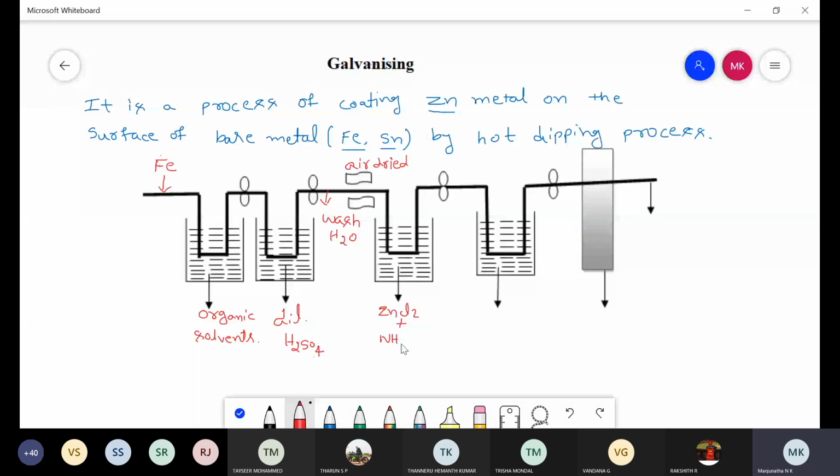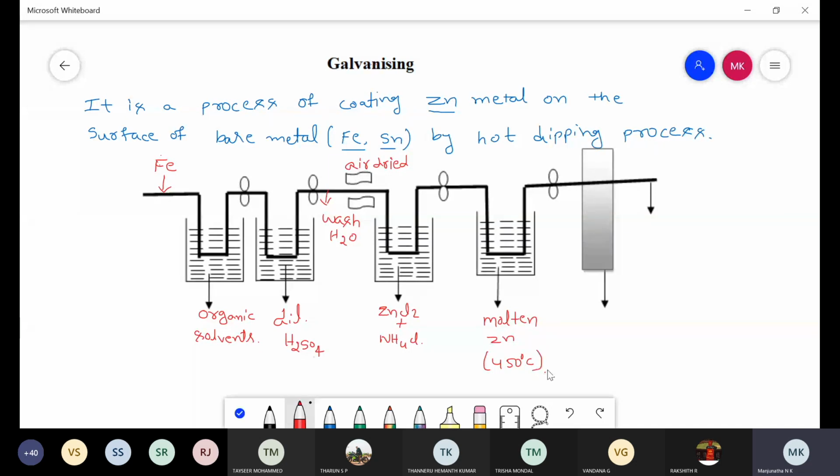After treating with the mixture of zinc chloride and ammonium chloride, the iron metal surface is immersed in molten zinc at 450 degrees Celsius. Once the iron metal surface is immersed in molten zinc at 450 degrees Celsius, deposition of zinc metal takes place on the surface of the iron metal.